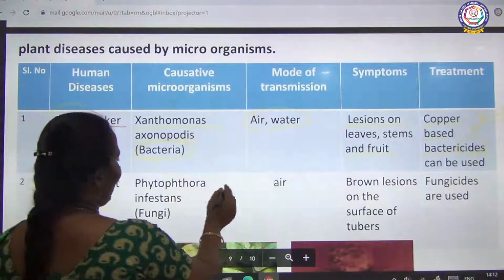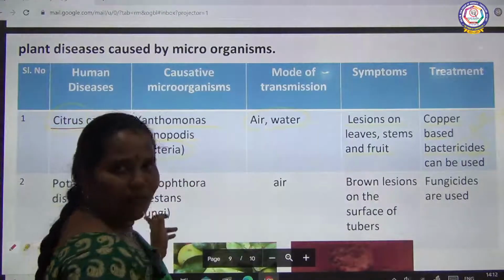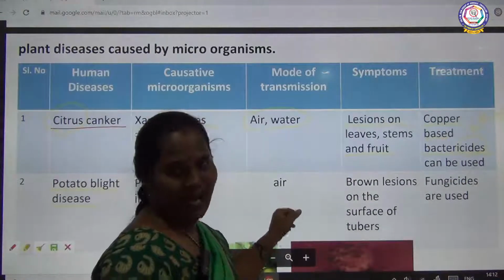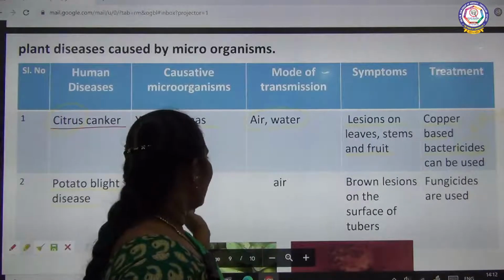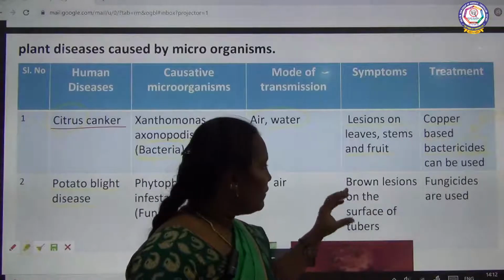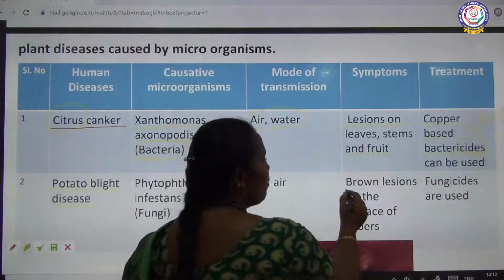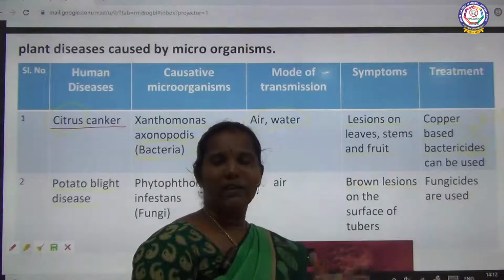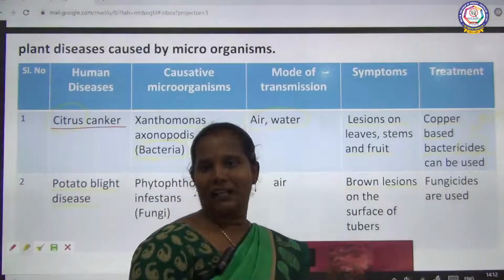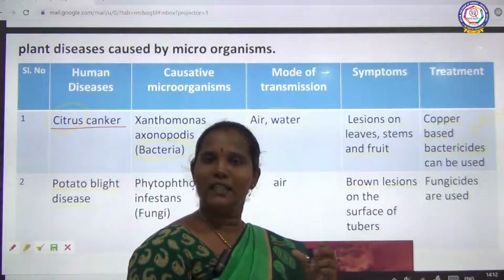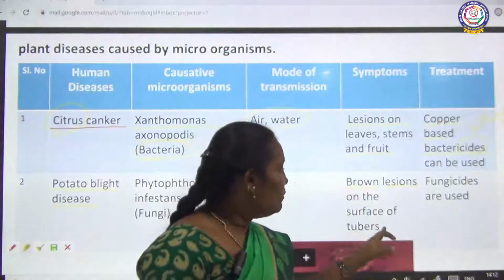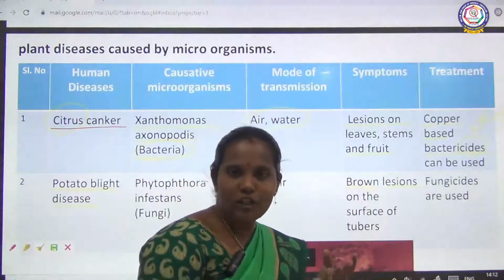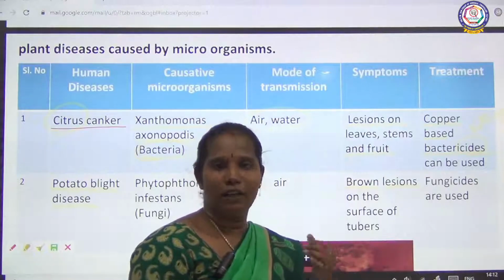Then potato blight disease. Phytophthora infestans is one of the fungi. This fungus affects potatoes through the air. Affected potatoes show brown lesions on the surface of the tubers. We know very well potato is not a vegetable, it is actually a stem tuber. So this stem tuber is affected with brown lesions, which means the tissues of the potato will turn brown.